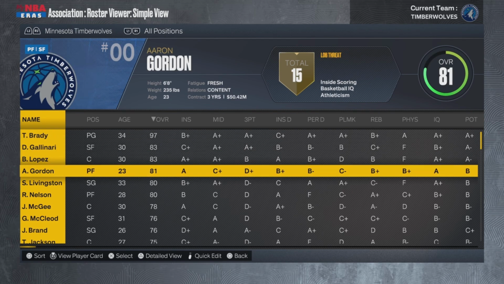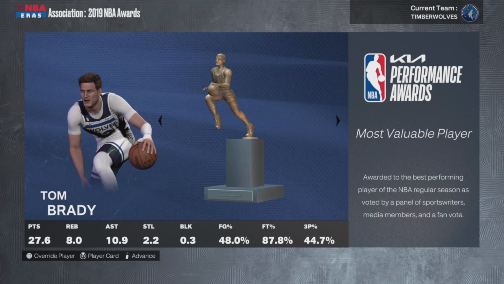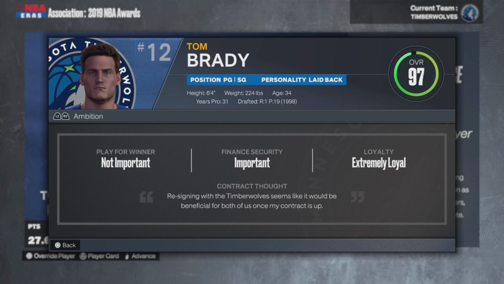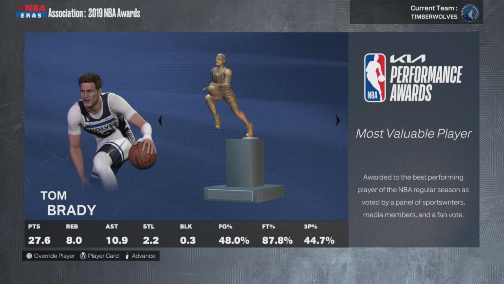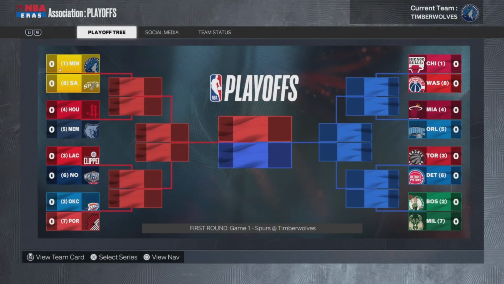Gallinari, Brook Lopez, Aaron Gordon, Shaun Livingston, and JaVale McGee? Tom Brady wins another MVP. Why did it take him so long? Like, he's going crazy in this part of his career. 5 MVPs, 3 championships since 2013, and we started all the way back in 2003. 28 points, 8 rebounds, 11 assists, 2.2 steals. Luka's now in the league. I don't care. I want to pretend that's not real.